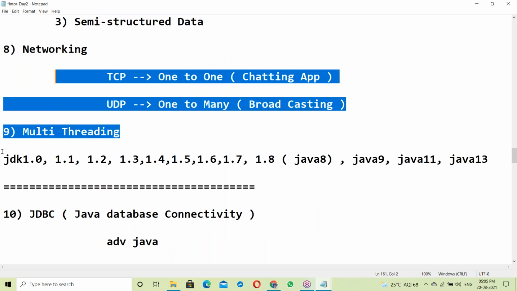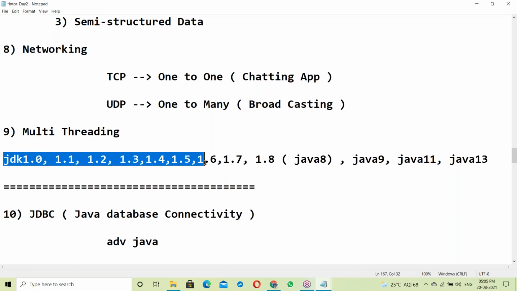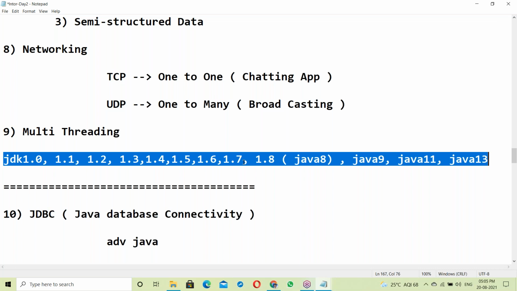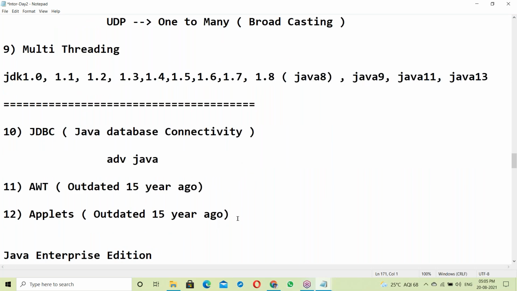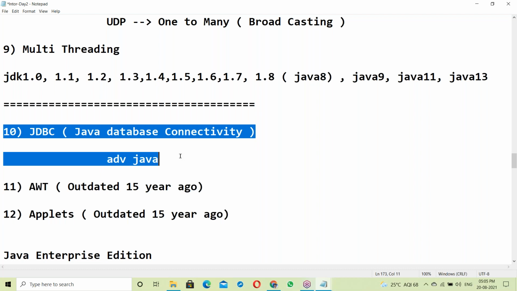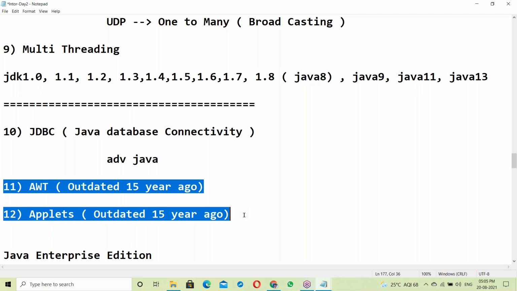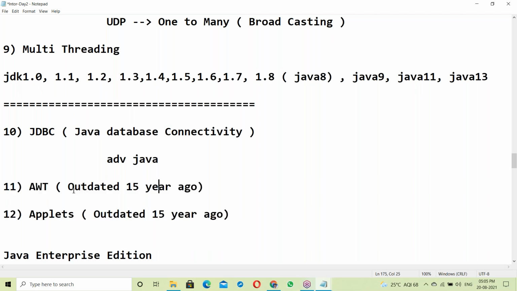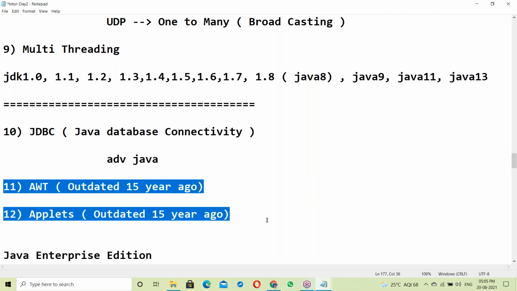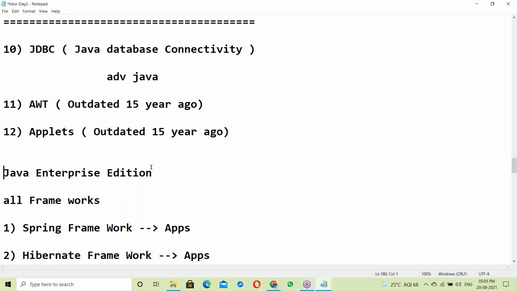After finishing the complete syllabus, finally we will cover version-wise features up to Java 13. Next, other features. JDBC is a part of Advanced Java and is not part of our syllabus. AWT and applets also exist, but they were outdated 15 years ago and no one is using them.